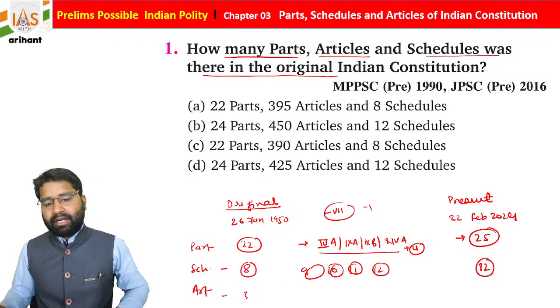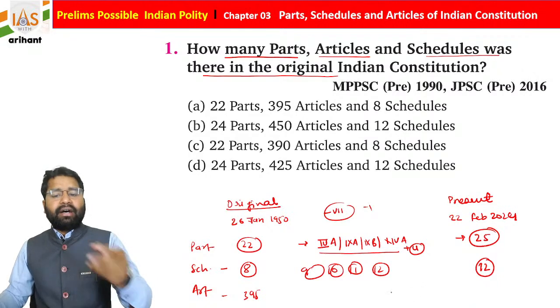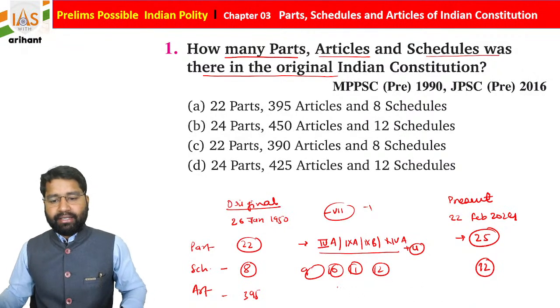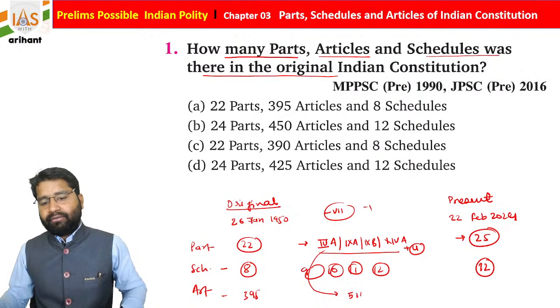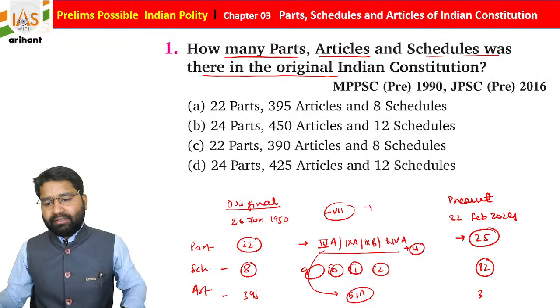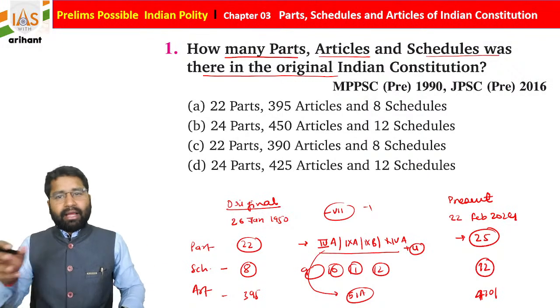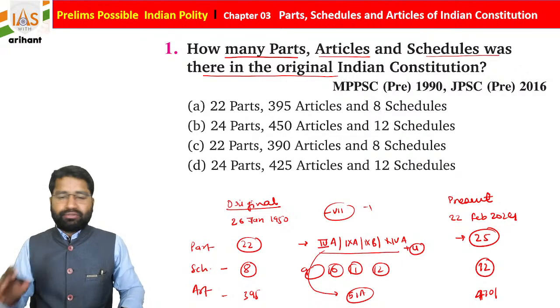If we talk about the articles, initially this was 395. Even today, if you see, a few subparts are added, like we added Article 51A. So by adding these subparts, the number increased to 470, or somewhere it is written that 478. So according to your examination option, you must go with the same.